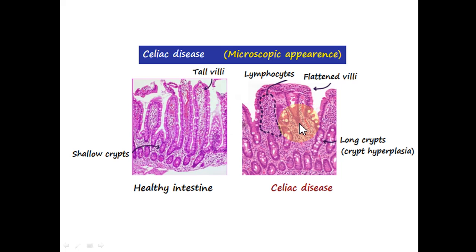But in celiac disease, what happens is that the inflammation and immune mediated reaction will damage the villi.